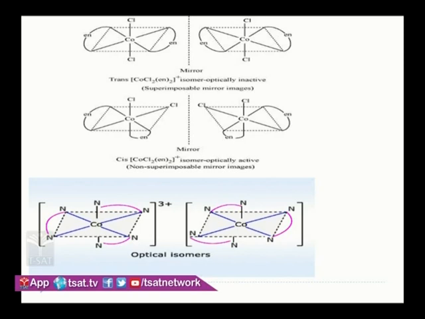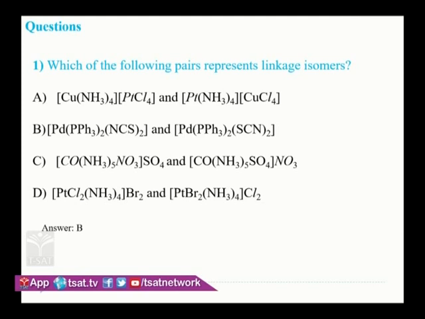So now let us solve some questions on whatever we discussed in this small session. Which of the following pairs represent linkage isomers? So what are linkage isomers? They have the same chemical formula but different connectivity between the central atom and ligand. This is possible with the ambidentate ligand. In the first case, these 2 isomers are coordination isomers, because an exchange of ligands takes place. So they are coordination isomers, not linkage isomers.